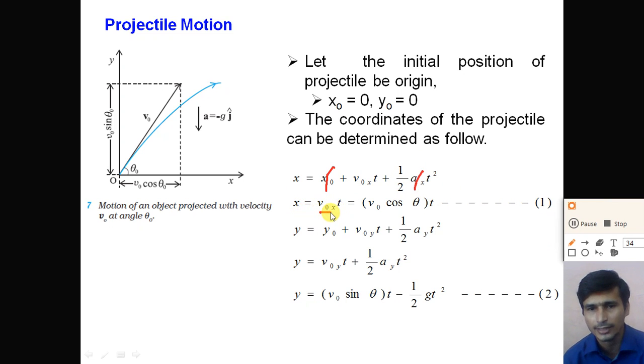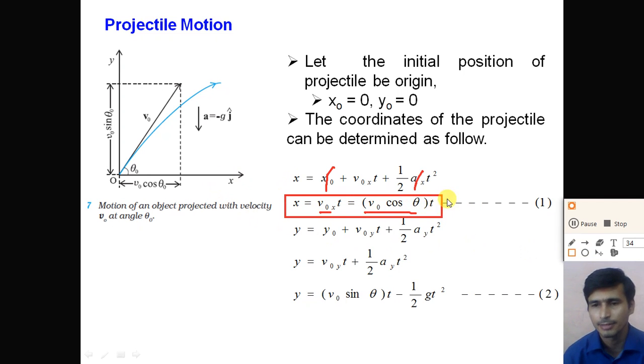Where v0x is the x component of the initial velocity. We know that v0x is equal to v0 cos theta 0, into t. We can write theta also. So we get the x coordinate of the projectile after a time t, x is equal to v0 cos theta into t.